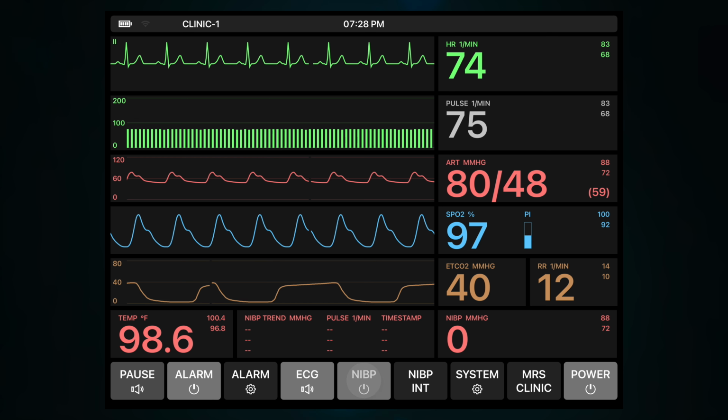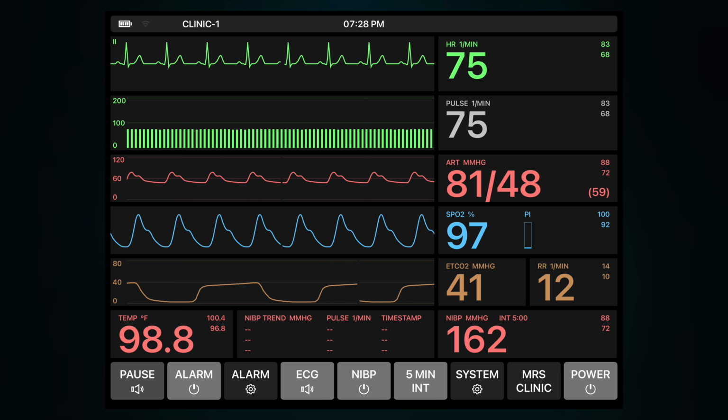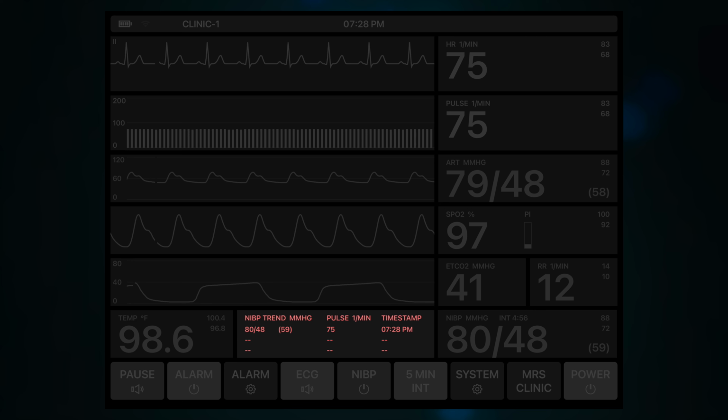The NIBP button starts the non-invasive blood pressure measurement. NIBP NT activates and deactivates an automatic interval between 2 and 30 minutes. The last 3 measurements are displayed in list form together with the pulse value and a timestamp.